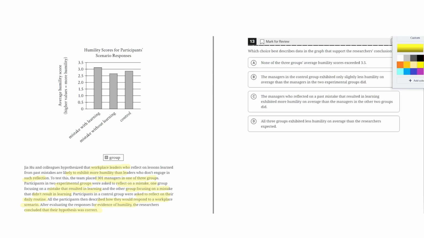So let's look at the answer choices. Choice A says none of the three groups' average humility score exceeded 3.5. This is incorrect because this does not support the researcher's conclusion. The conclusion highlights that the workplace leaders who made mistakes with learning had a higher average humility score than those that made a mistake without learning. So the fact that none of the three groups' average humility scores exceeded 3.5 doesn't support this conclusion. It just shows a data point, or reflection of this graph. So A is incorrect.